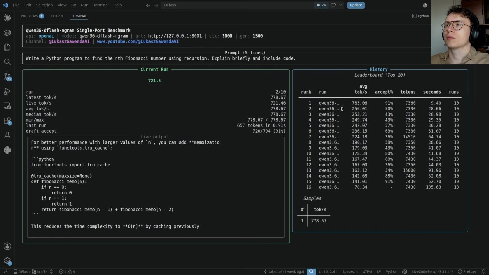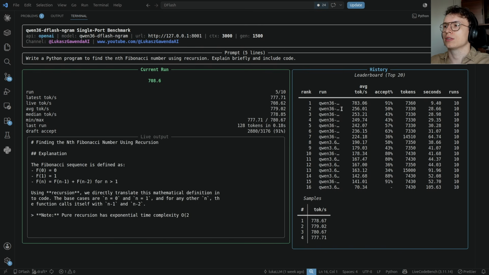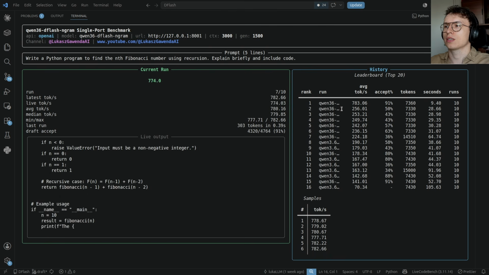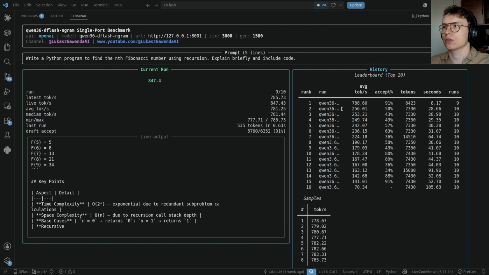This is a real benchmark running on my machine, and as you can see, we get on average around 780 tokens per second. So what you saw was over 9 times more average generation than the base Qwen 3.6 20 billion in the same quantization in Llama cpp. But I show it to mislead you, because this is the best case example, when we have the same prompt repeating over and over again.